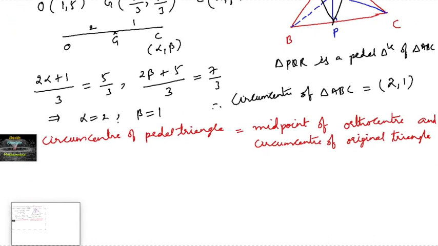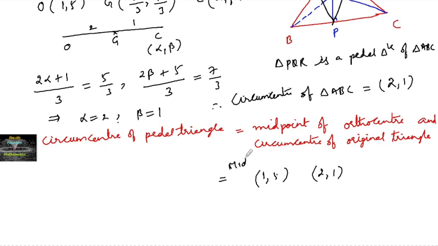So here, the midpoint of the orthocenter, what is the orthocenter of the original triangle? Original triangle orthocenter is (1, 5), and circumcenter of the original triangle is (2, 1). So we need to find the midpoint of these both. So the circumcenter of pedal triangle PQR is nothing but the midpoint of (1, 5) and (2, 1), which is equal to (1 plus 2) = 3, 3 by 2, and (5 plus 1) = 6, 6 by 2 is 3. So (3/2, 3) is the required answer. This is the circumcenter of the pedal triangle.